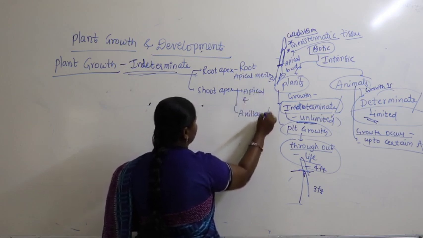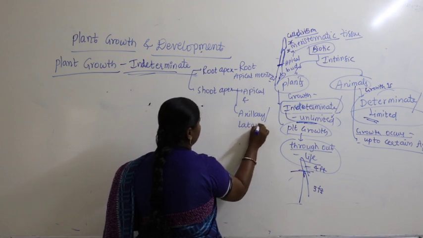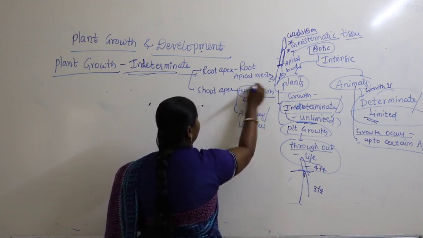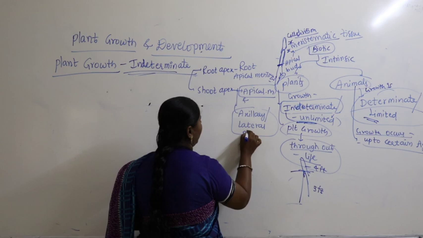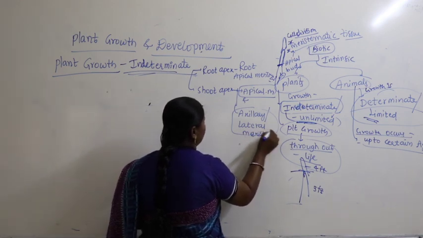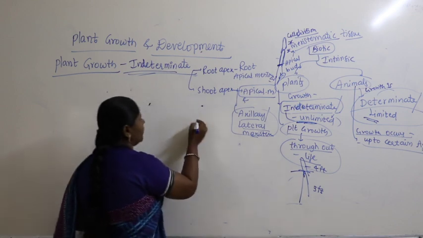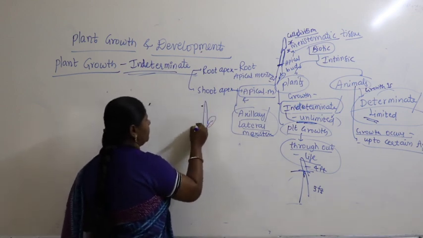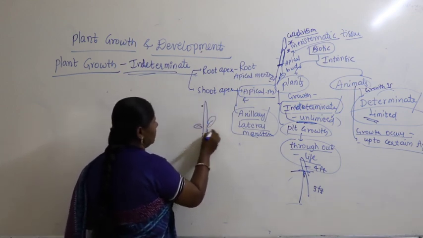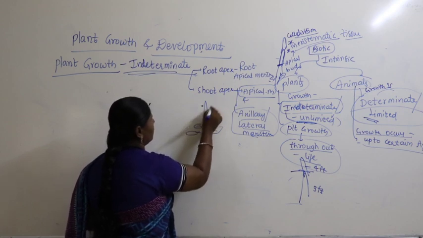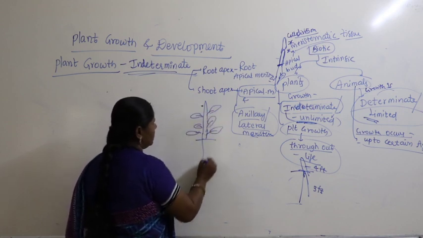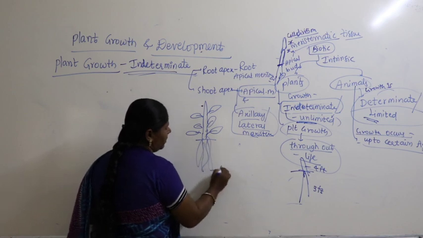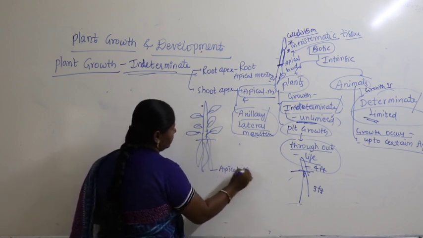Axillary is also called lateral meristem. So here you find apical meristem, here you find axillary or lateral meristem. So what's the meaning of that? If you take the plant here, this is the plant, the root contains apical meristem.